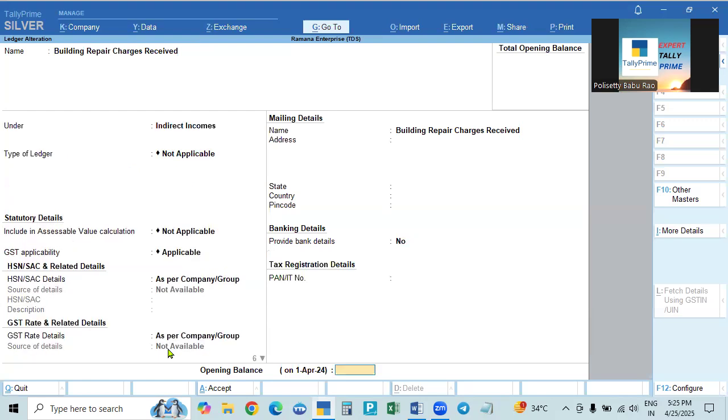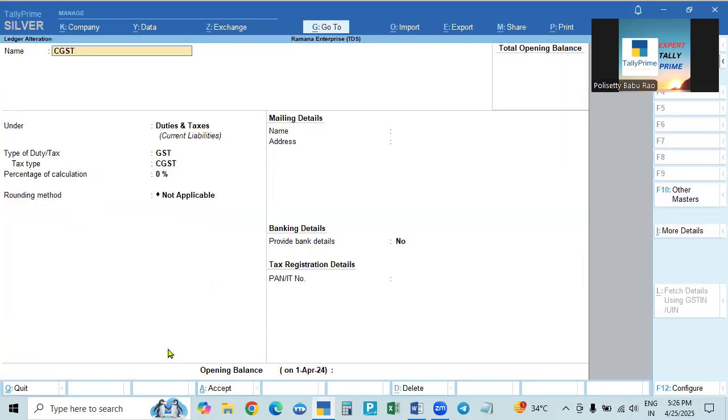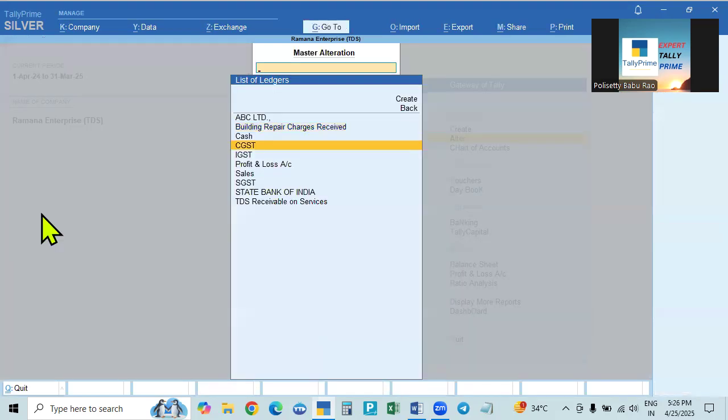In the services, the deductor will enable the TDS, but here we are not enabling anything. Accept. That's all. Also, in the case of CGST and SGST, we will create the GST ledgers, and in this case for GST ledgers also there will be no option for TDS. Is TDS deductible? It will not be shown because it is not activated or enabled.